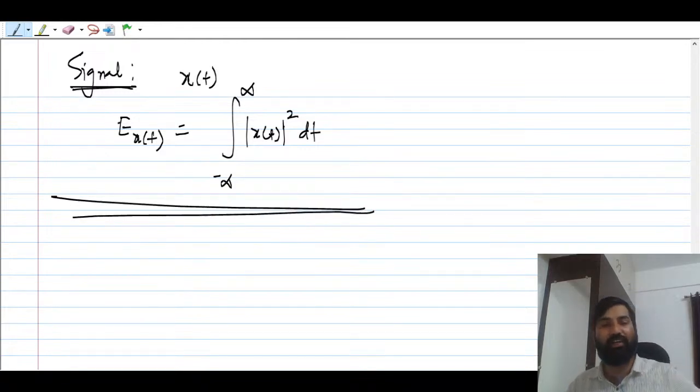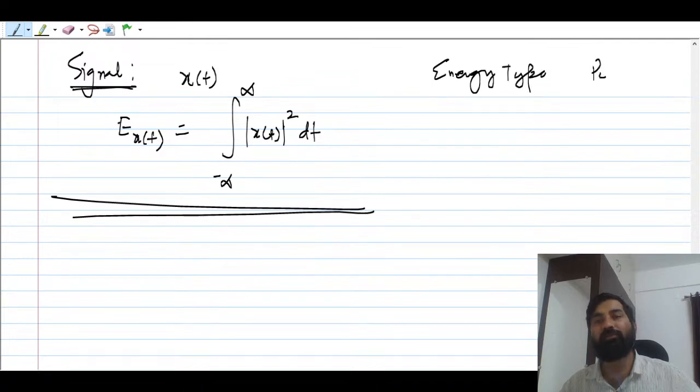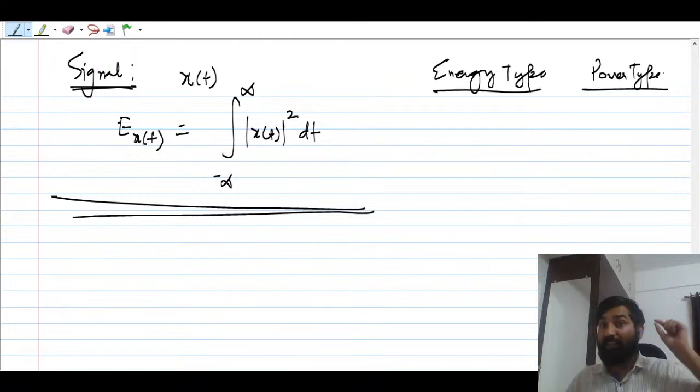And when can you say any signal is the energy type and the power type? If you are trying to compute the energy of the signal, that energy should be finite, less than infinity.